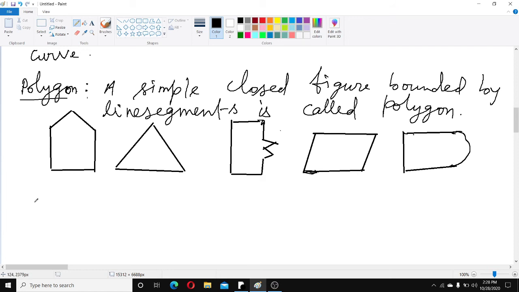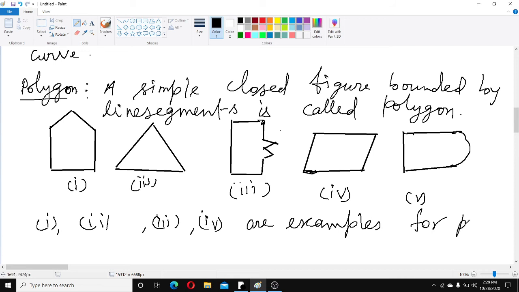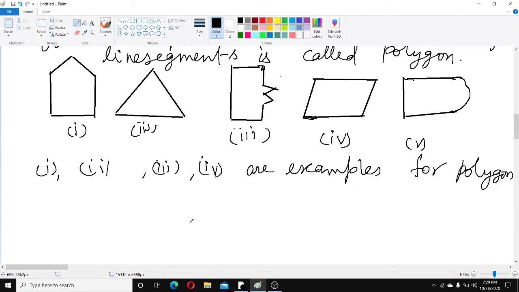So for the example: first figure, third figure, fourth figure are examples for polygon.